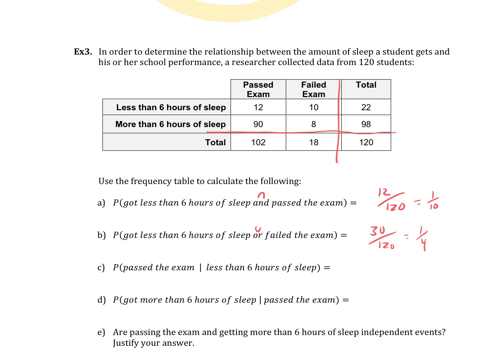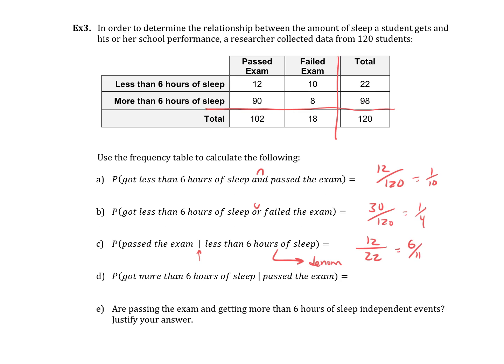Pass the exam given that, okay, this is new. So now the new denominator, if you haven't figured this out yet, that's my new sample space. Given that they got less than 6 hours of sleep, so out of 6 hours of sleep, that's just these people. So we're just looking in there now. Out of those 22 people, how many passed the exam? Again, we're just looking in the top row. That's 12. Another given that.